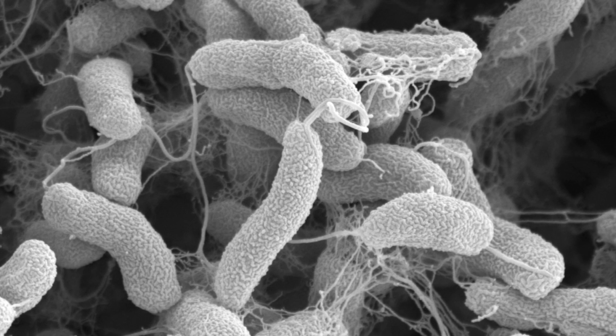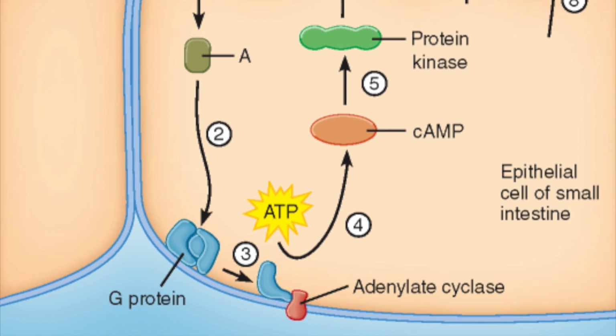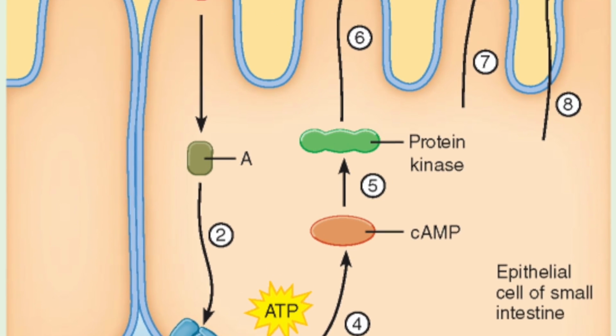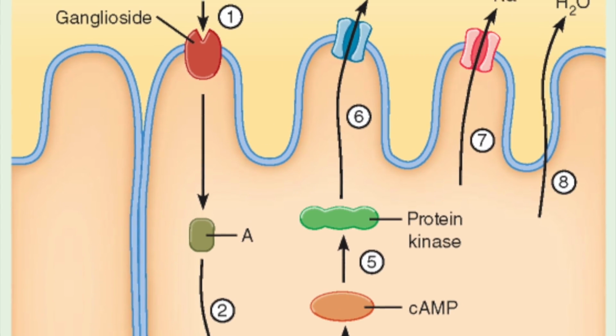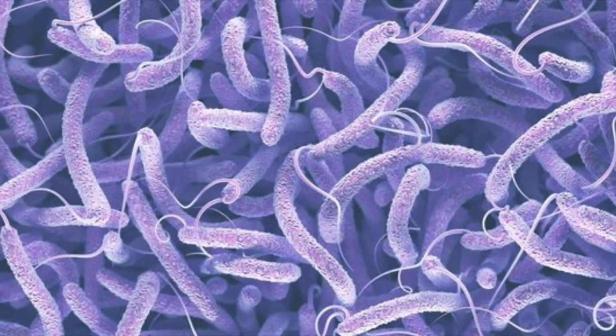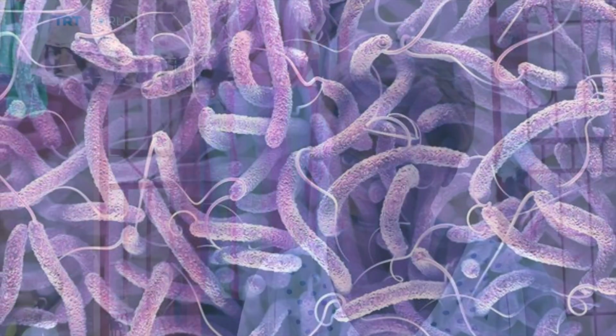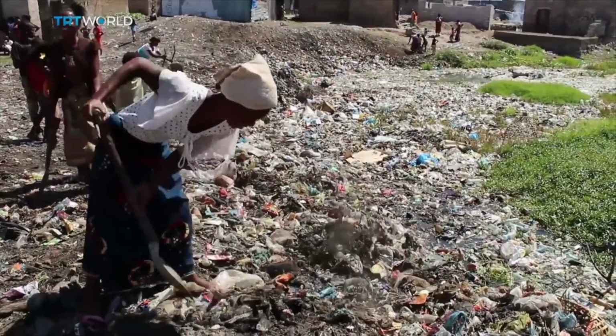With more ions in the lumen, it has a lower water potential. This makes water leave the cells lining the lumen by osmosis. The cells lose an excessive amount of water, which causes severe dehydration, and the increase of water in the small intestine causes watery diarrhea and vomiting.